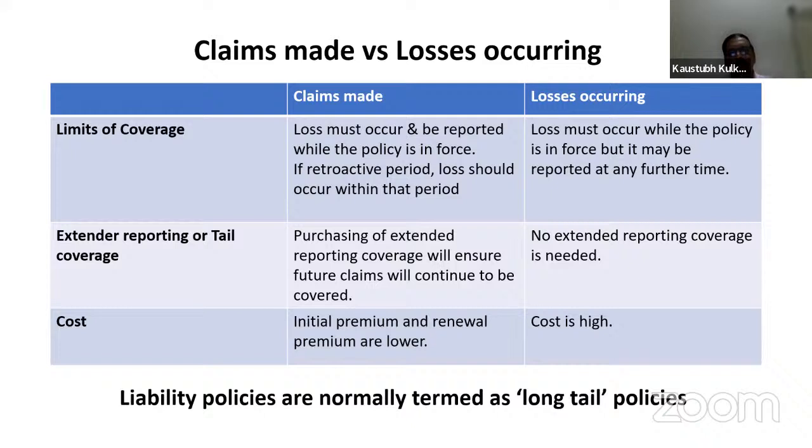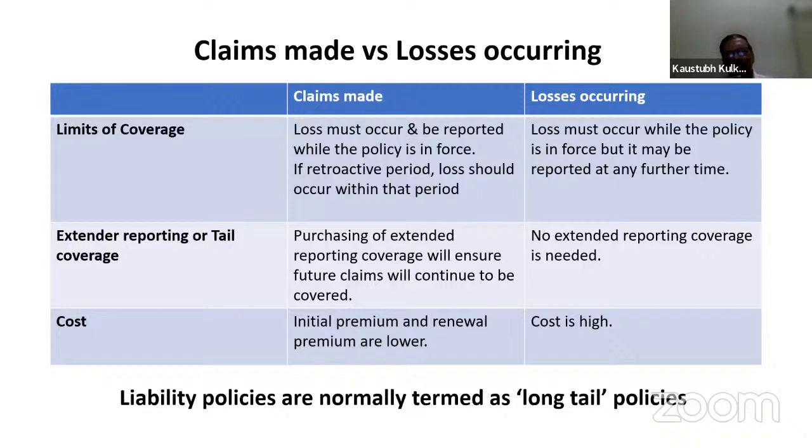But yes, for claims made basis, the renewals have to be there, and there has to be a policy in force at the time of claim as well as at the time of actual loss. That is called claims made basis. What is the cost? Cost under claims made basis is that the initial premium, and renewal premium is lower. Why are the renewal premiums lower? Because it is assumed that there is no claim during the last year.